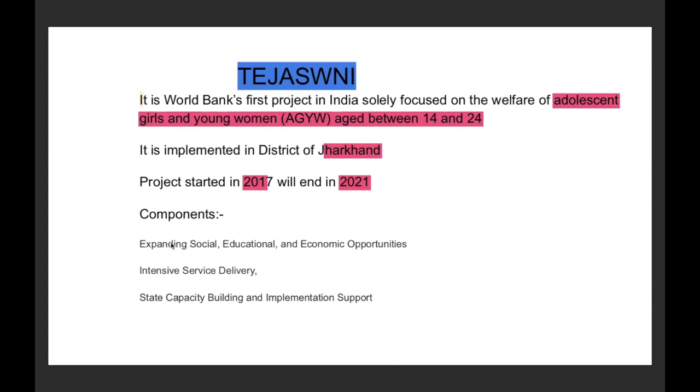Remember, this is just added information on Tejaswini, but what I think is that these three pieces of information are very important. And the components of Tejaswini are, obviously, whenever you are focusing on the welfare of adolescent girls, you will have to focus on expanding their social, educational and economic opportunities, and you will have to build state capacity and implementation of all the efforts so that we can achieve the welfare of adolescent girls and young women.